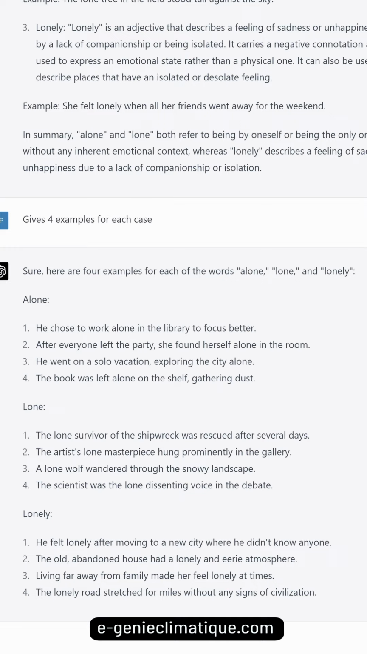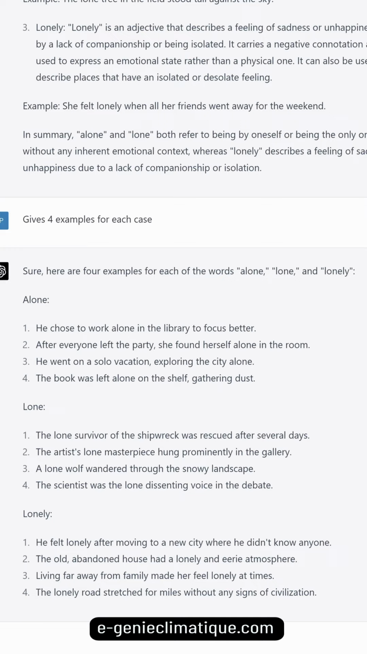Alone. He chose to work alone in the library to focus better. After everyone left the party, she found herself alone in the room. He went on a solo vacation, exploring the city alone. The book was left alone on the shelf, gathering dust.